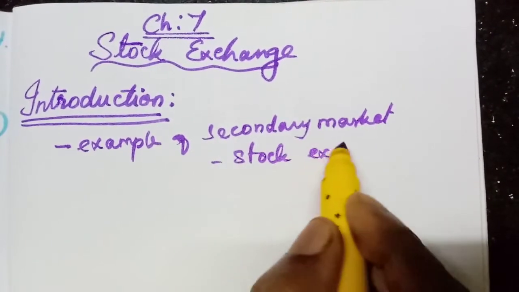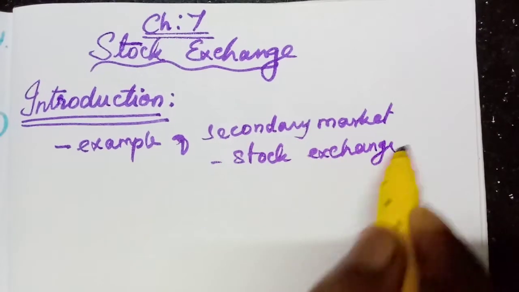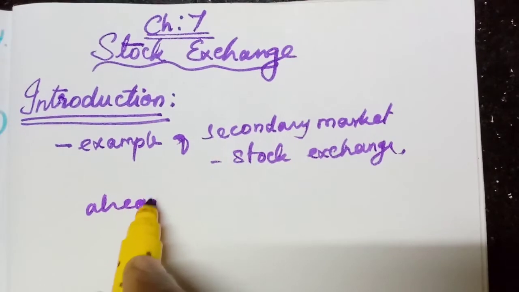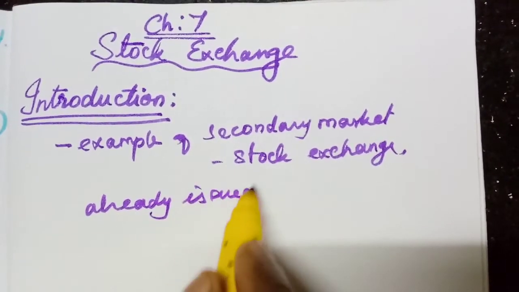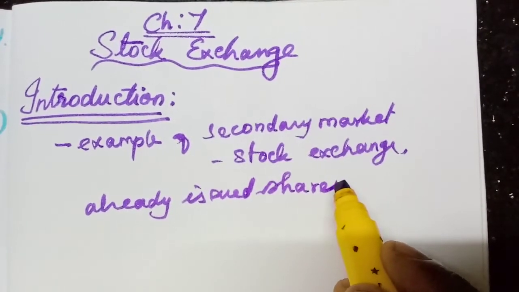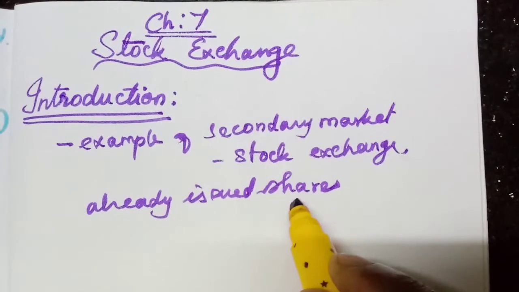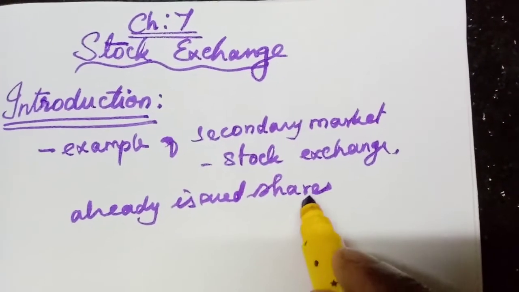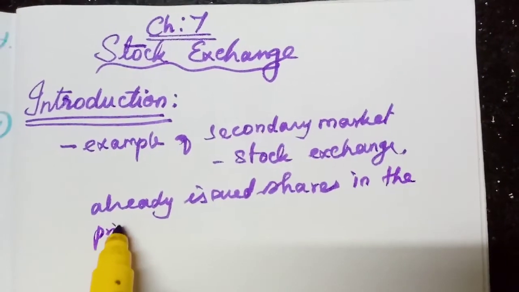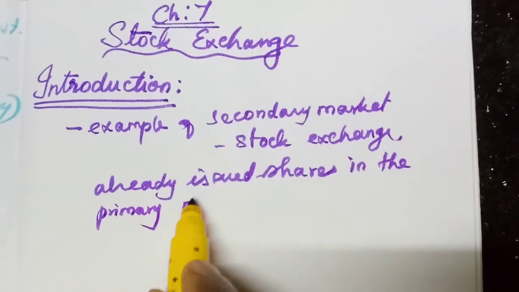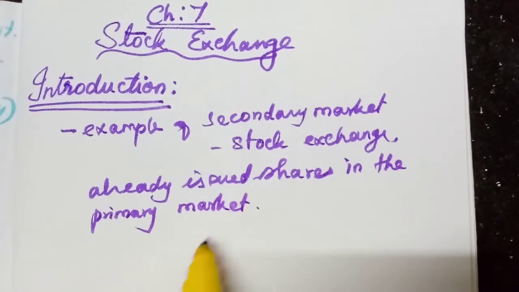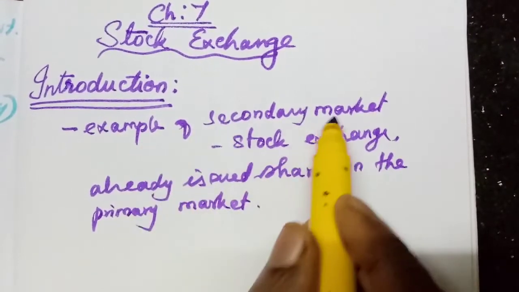Stock exchange, secondary market, the already issued shares. What will be sold and bought? Already issued shares in the primary market. Shares will be first issued by the companies to the public. That is called shares issued in the primary market. There is no separate market. So shares that are already issued in the primary market are bought and sold in the secondary market.